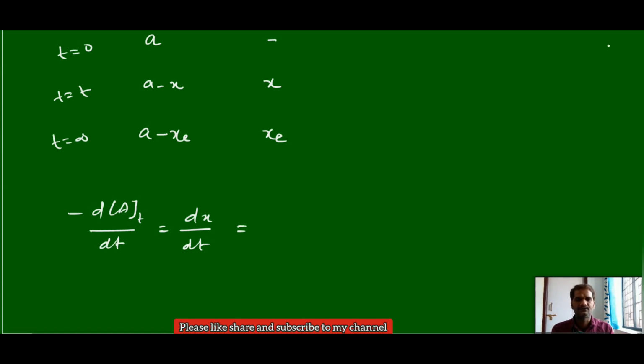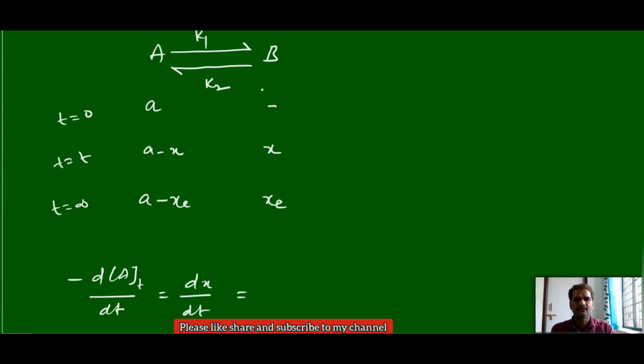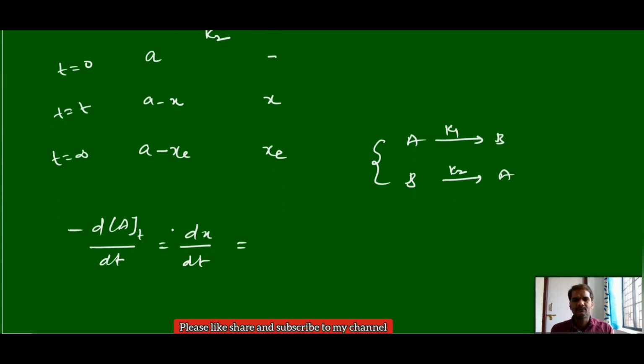For this reversible reaction, two types of reactions are taking place. One is A giving B, whose rate constant is K1, and the second is B giving A with rate constant K2. Now for these two reactions we have to write the effective rate equation for the decrease in concentration of A.